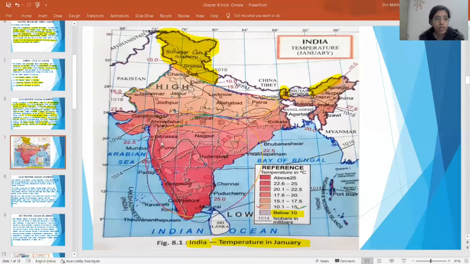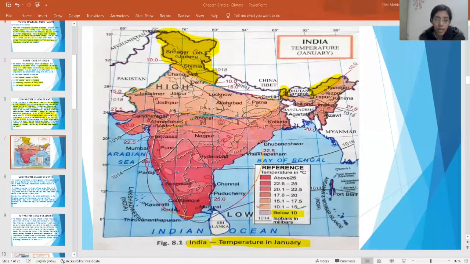Okay, see in the map. Beta, in Haryana, there is 10 to 15 degrees, and 15 to 17 degrees when sunlight is there. This we are talking about is the temperature in January month. This is an estimation, okay, by the weather forecasting department.